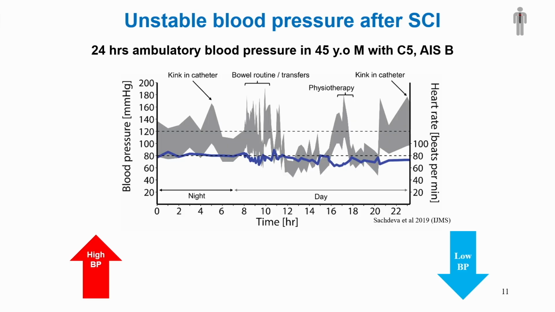C and D: there is partial preservation of motor and sensory function, and in people with AIS D, we are actually expecting that the person will be quite functional and able to even ambulate. This person, as I mentioned to you, has a motor complete, sensory incomplete injury at the cervical level, tetraplegic.